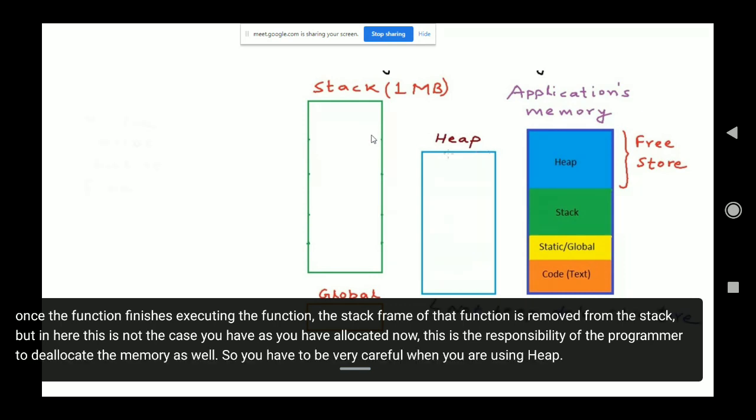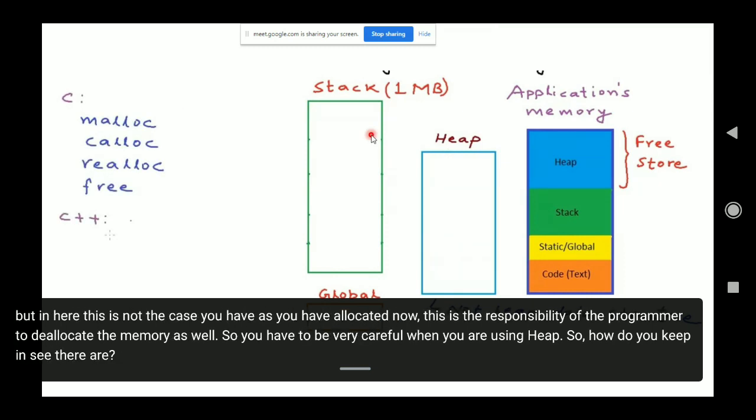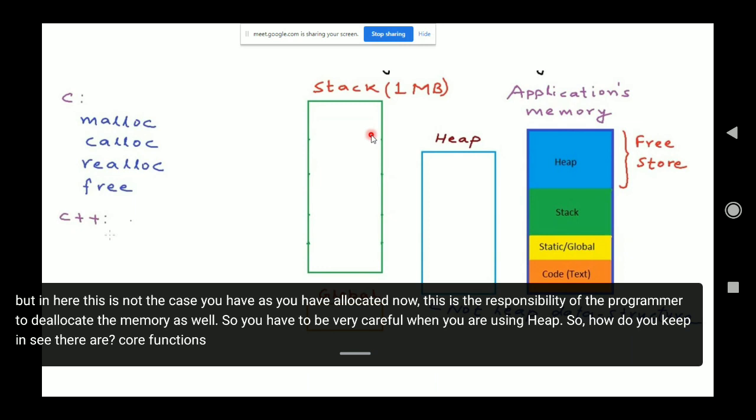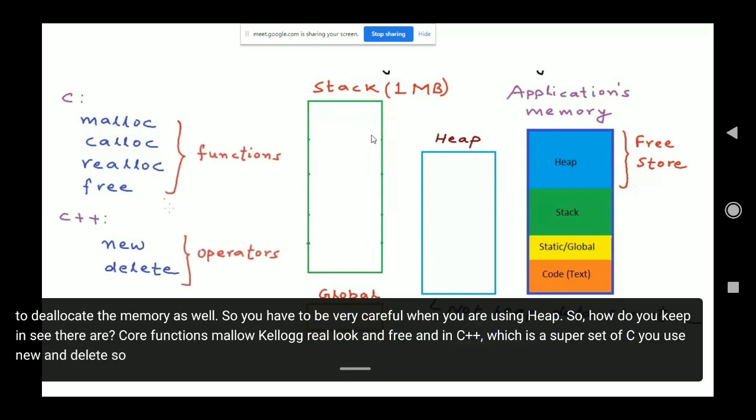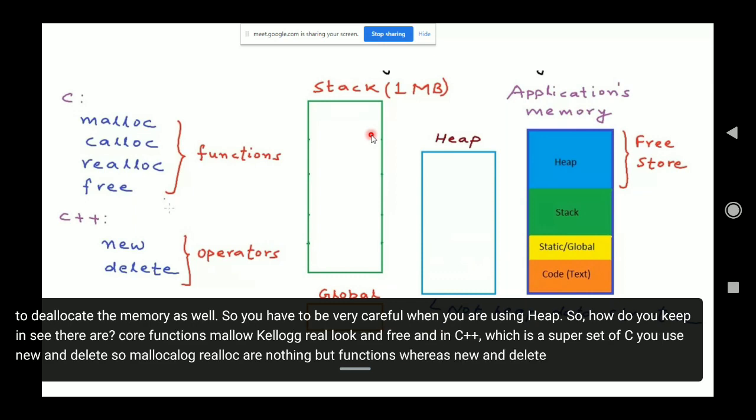So how do you use heap? In C, there are 4 functions: malloc, calloc, realloc, and free. And in C++, which is a superset of C, you use new and delete. So malloc, calloc, realloc are functions, whereas new and delete are operators.